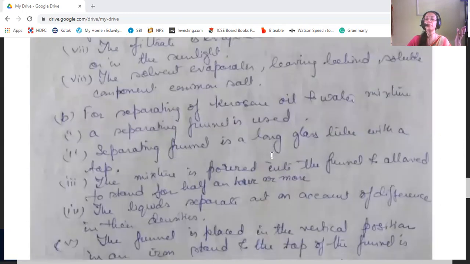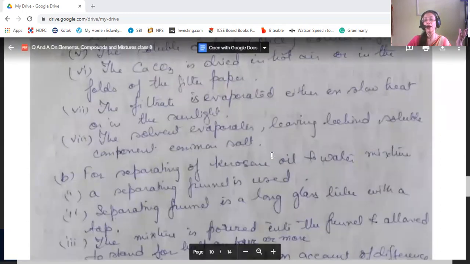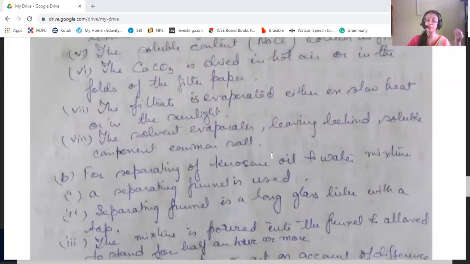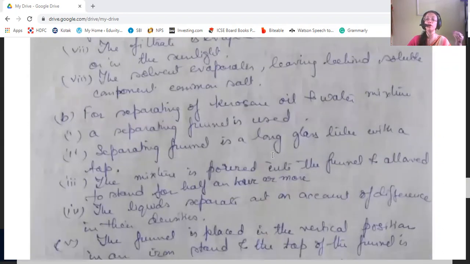Okay, then for separating the kerosene oil and water, we need a separating funnel. The separating funnel is a long glass tube with a tap. The mixture is poured into the funnel and it is allowed to stand for half an hour or more. We will see that the liquids will separate according to the difference in their densities. Kerosene being lighter will be above, and water being heavier will be below the kerosene oil.